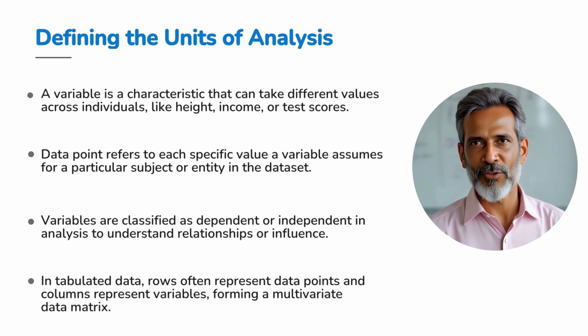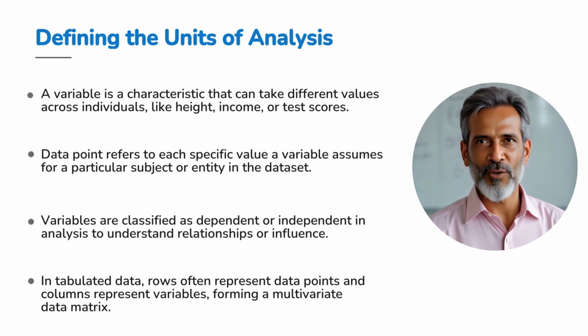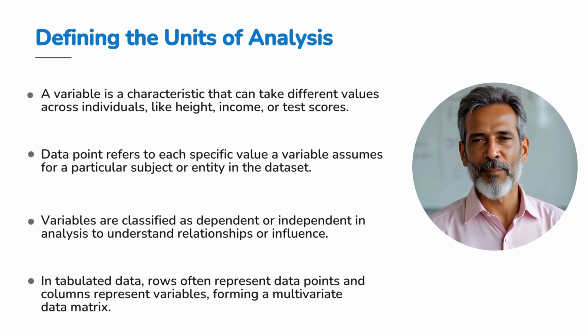Variables can be dependent or independent when analyzing relationships, like how hours studied, independent, affect your exam score, dependent. Data is often arranged in tables where rows represent individual data points and columns represent different variables, creating a matrix that organizes everything clearly. Imagine a table layout showing data points for multiple variables side by side. This helps us keep track of all information neatly. Understanding these terms makes it easier to analyze and interpret the data effectively.